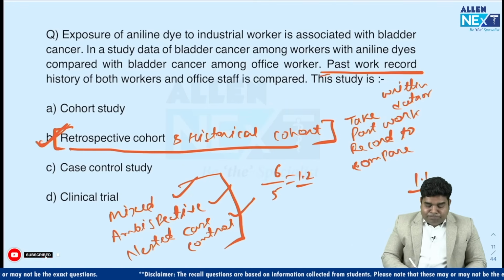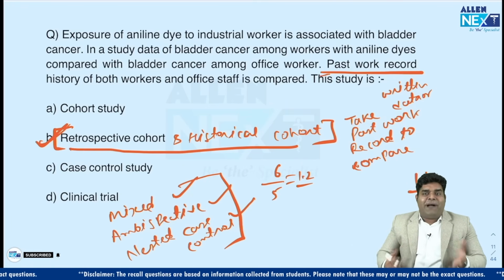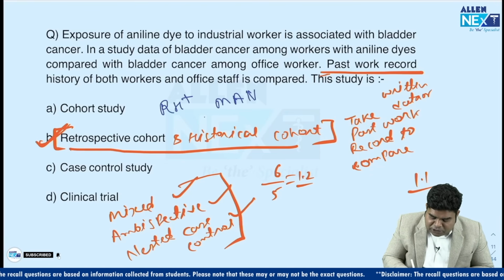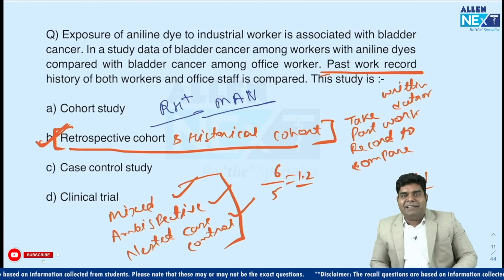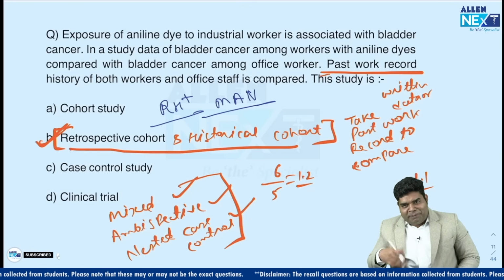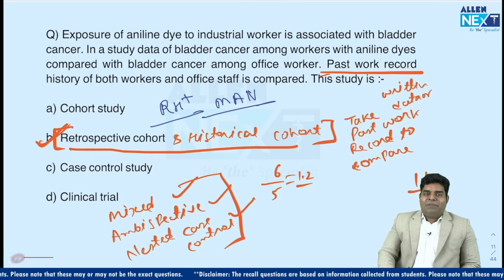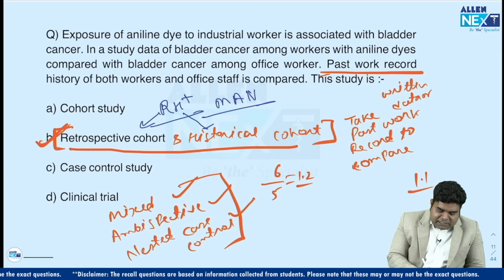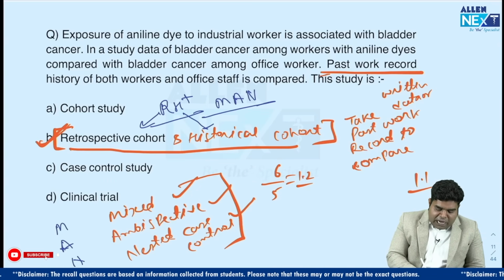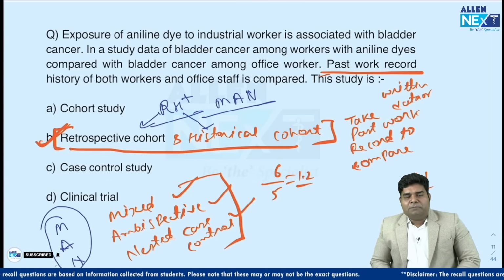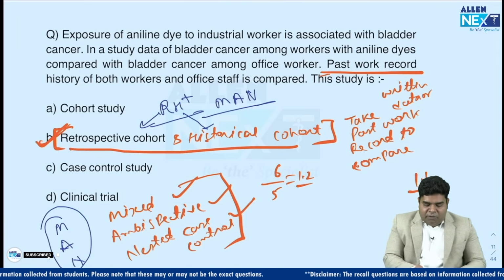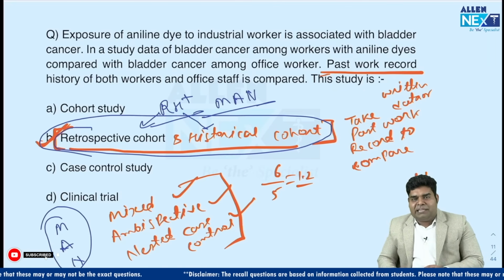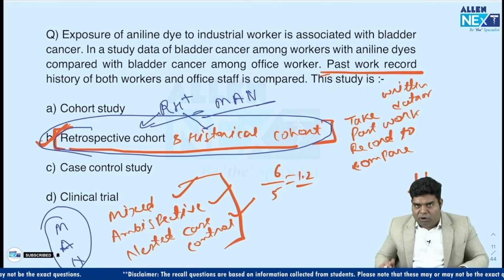So now, how will you remember these 5 names? Very simple mnemonic is RH positive man. Because we all know in erythroblastosis fetalis, man should be RH positive, woman should be RH negative, only then it happens. R stands for retrospective cohort, H for historical, and mixed, ambispective and nested case control can be remembered by man. So you can remember these 2 separately, where we only take past written record, and these 3 separately where we take past and future record both.